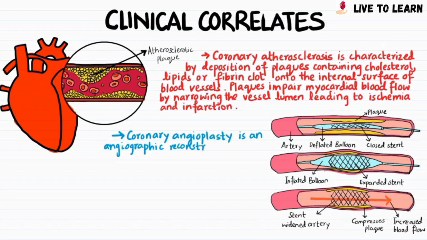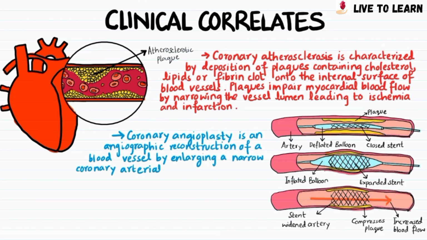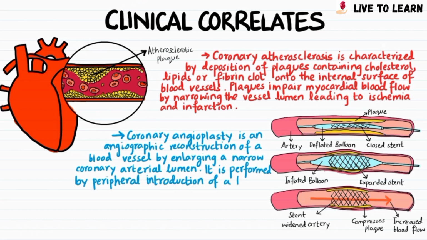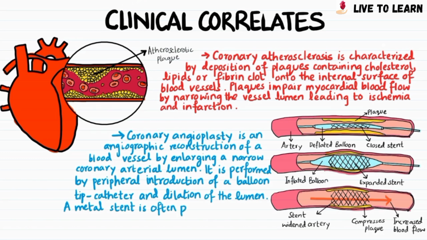Coronary angioplasty is an angiographic reconstruction of a blood vessel by enlarging a narrow coronary arterial lumen. It is performed by peripheral introduction of a balloon-tip catheter and dilation of the lumen. A metal stent is often placed if the lumen doesn't remain open after initial angioplasty.